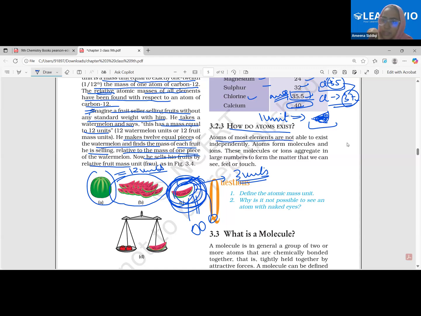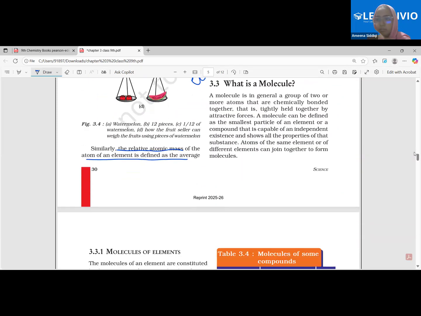Atoms of most elements are not able to exist independently. Atoms form molecules and ions. What are ions, beta? Charged species. You must have this idea, right? Charged species. Fine. These molecules or ions aggregate in large numbers to form the matter that we see, feel, or touch. Let's say, beta, I have a teaspoon of sugar. I have a teaspoon of glucose. What is this?